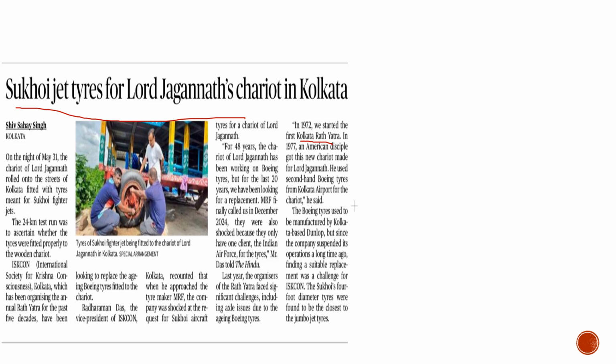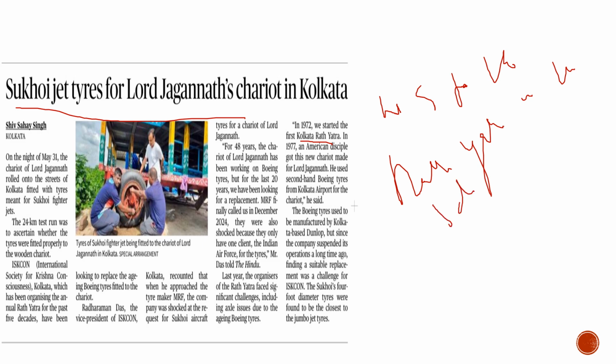You would have heard about the International Society for Krishna Consciousness. This is the society which is conducting the Rath Yatra in Kolkata from last 5 decades. If we would be more precise, from 1972 it is conducting this Rath Yatra. From 1972, as mentioned here.